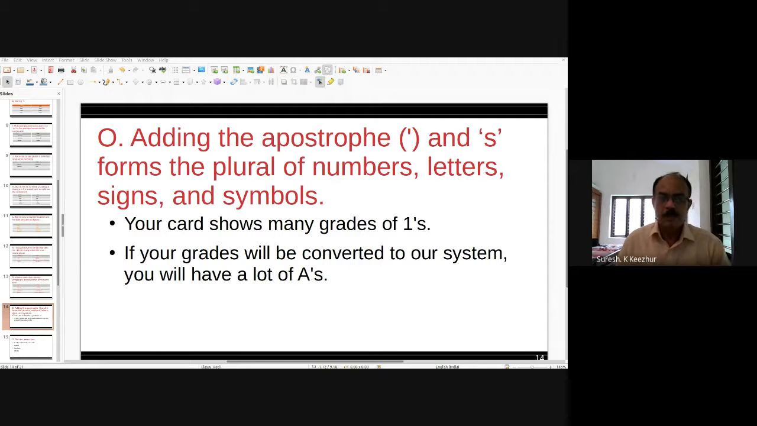These are the common rules. I have already told you 14, 15 rules, but there are so many exceptions in the case of plurals. For example, nouns take the addition of S: day, days; roof, roofs; shoe, shoes. As we have already discussed.